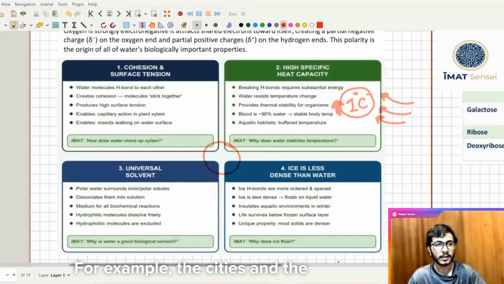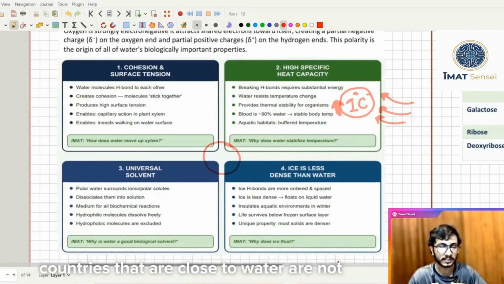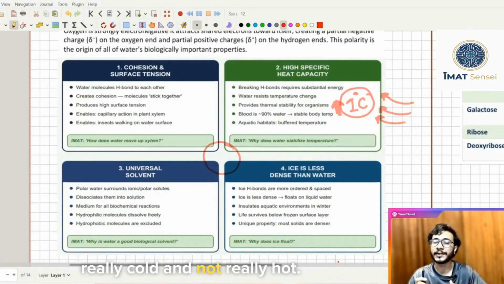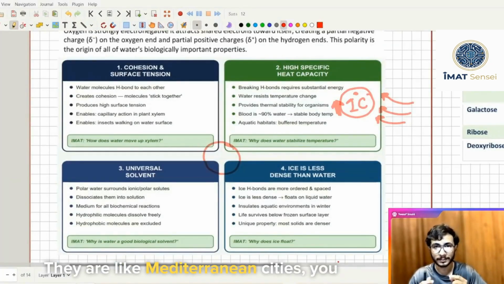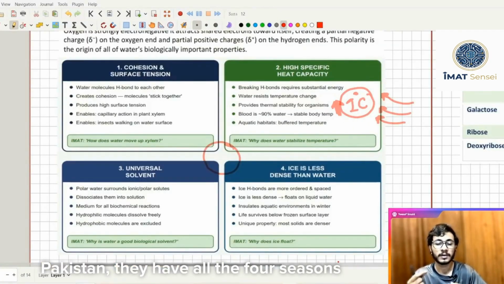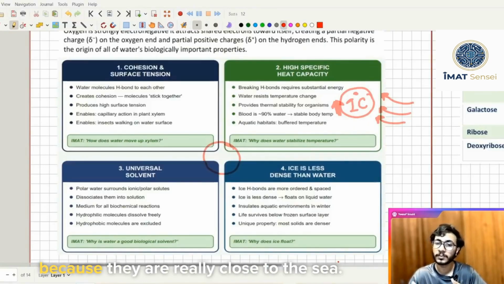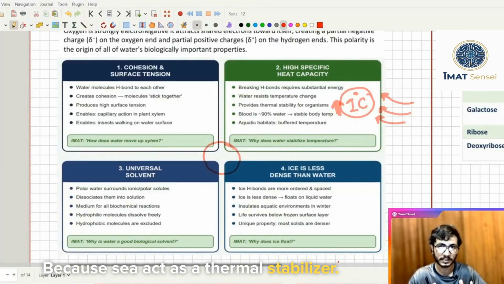For example, the cities and the countries that are close to water are not very cold and not really hot. They are like Mediterranean cities, and just like India, just like Pakistan, they have all the 4 seasons because they are really close to the sea, because sea acts as a thermal stabilizer.